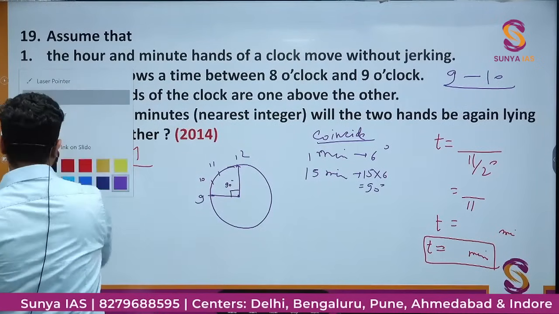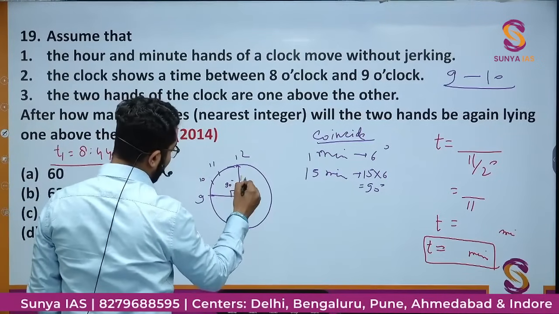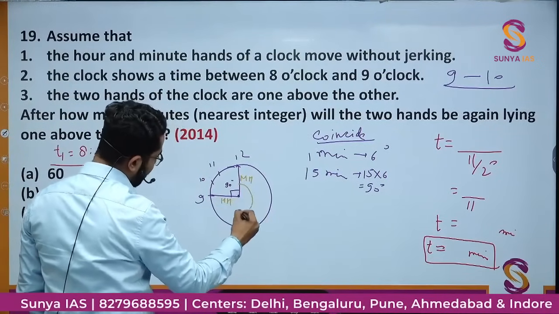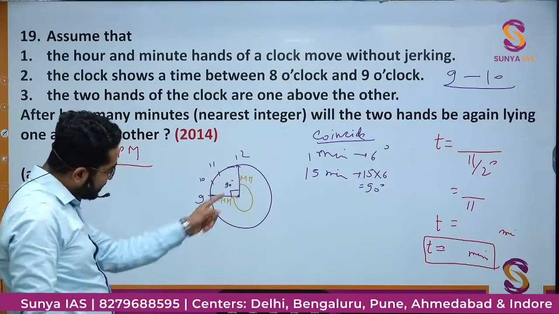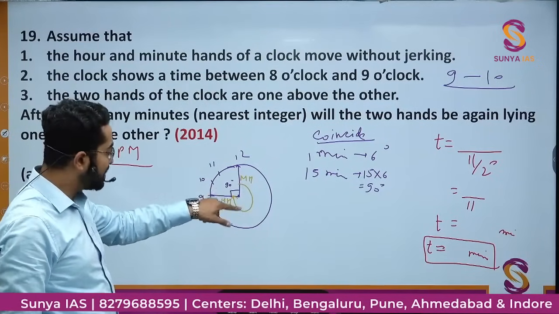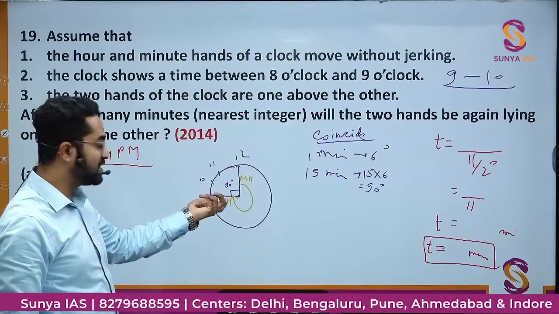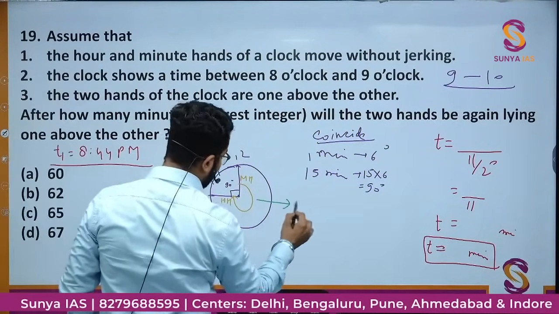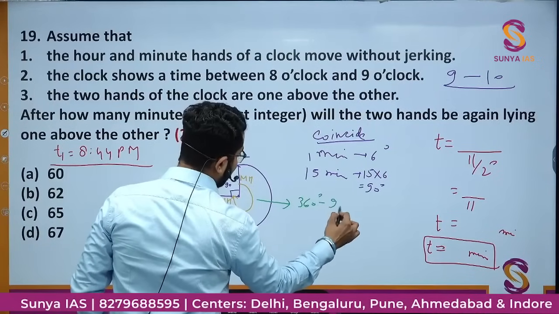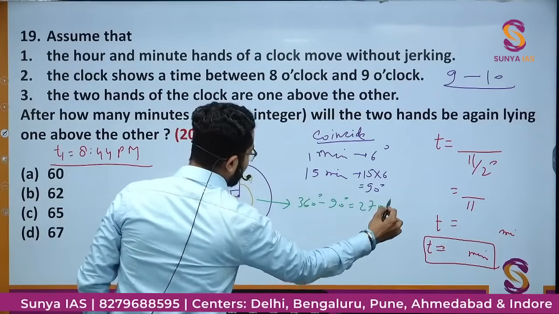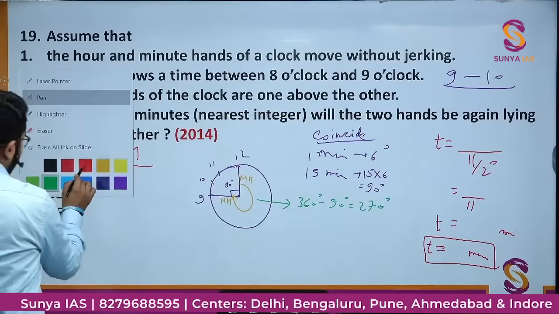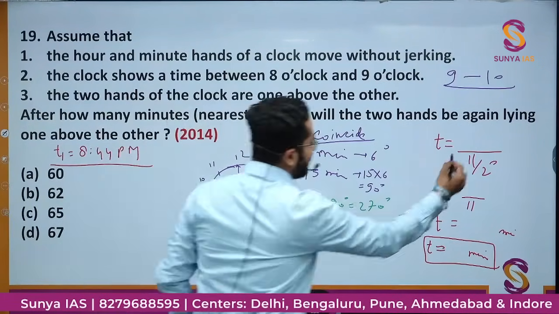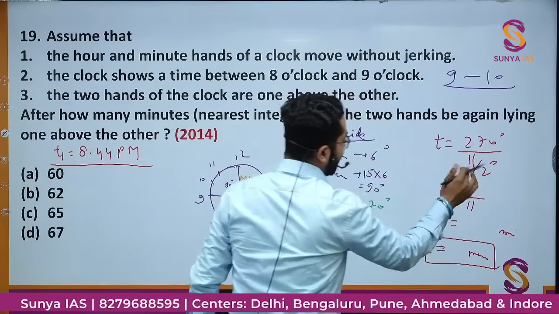If this angle is 90 degree, and if this is the minute hand, this is the hour hand, and the hour hand is not moving, then the minute hand will need to move this much angle so that it coincides with the hour hand. So this angle will be 360 degree minus 90 degree, that is 270 degree. So the minute hand needs to cover 270 degree distance with a speed of 11 by 2 degree.